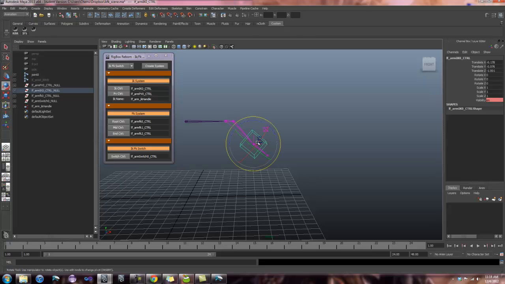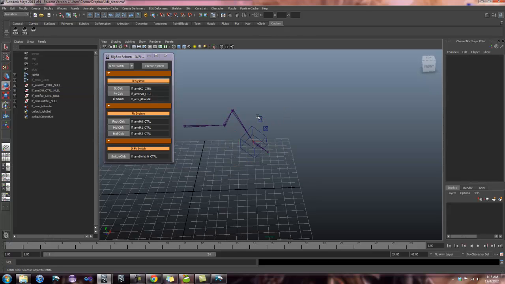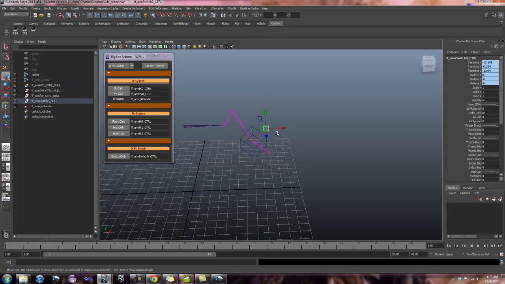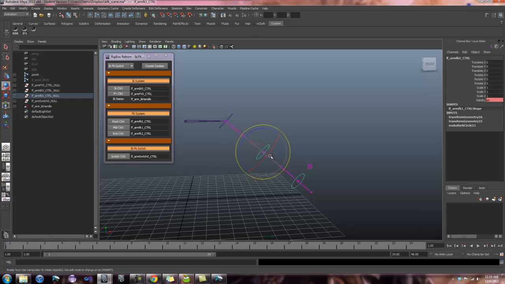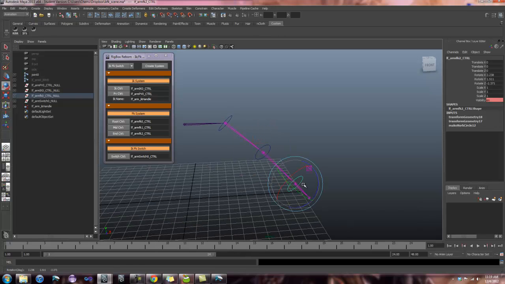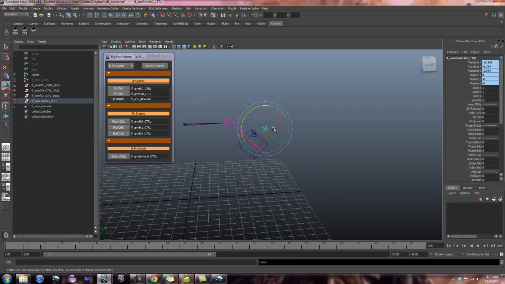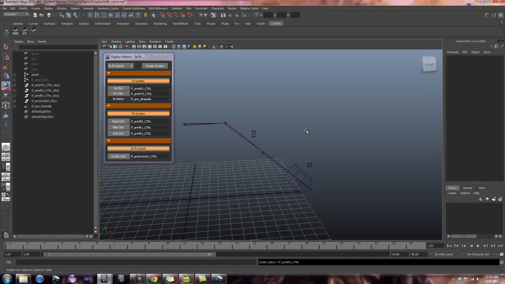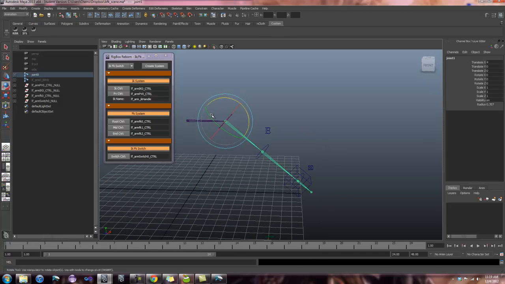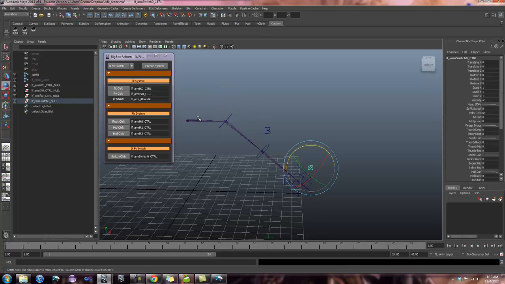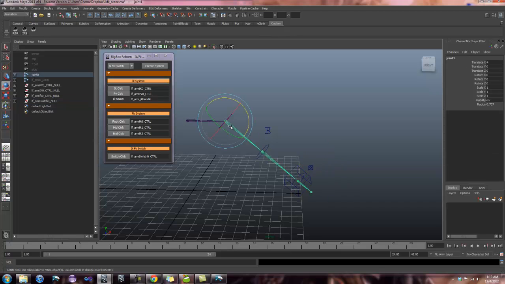So I can move my IK around, rotate my hand, play with the pole vector, then I can come to the switch and set that to 10 and be in FK mode and still have all the functionality that I need. So that's essentially what the script does. It goes through, creates a system for you, and hides the controls according to the attribute. It also duplicates the bind chain, so you have your IK and FK chain as well.